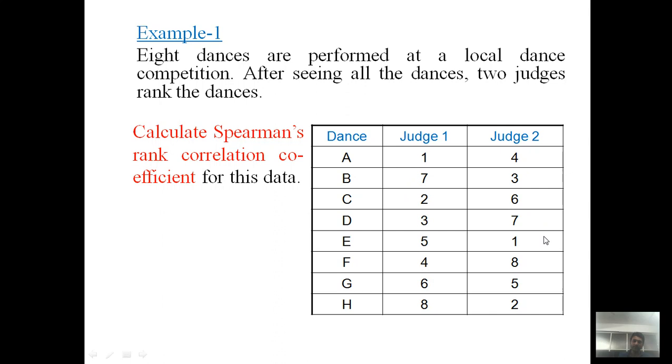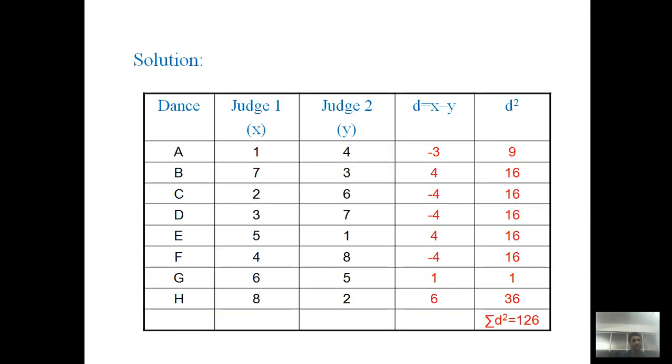To find out which type of correlation exists between judge 1 and judge 2, we have to use the Spearman rank correlation coefficient. In this example we are interested in calculating the Spearman rank correlation coefficient for the given data. So let's start the solution.